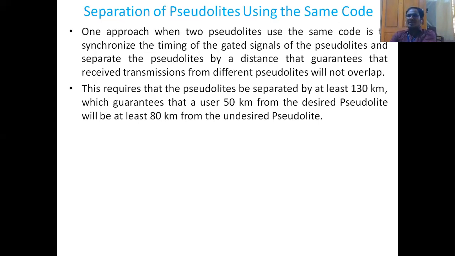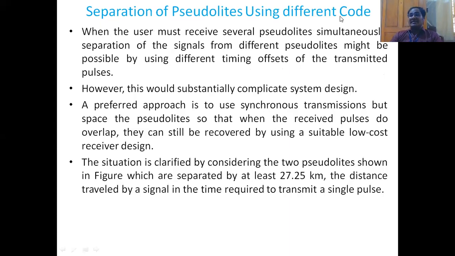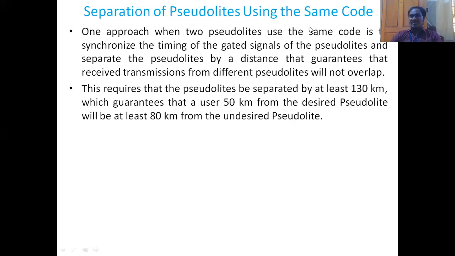This requires that the pseudolites be separated by at least 130 kilometers, which guarantees that a user 50 kilometers from the desired pseudolite will be at least 80 kilometers from the undesired pseudolite. If it is 50 kilometers from the desired pseudolite, then it will be 80 kilometers away from the undesired one. So 30 plus 50, 80 plus 50, is around 130. That is for the same code.